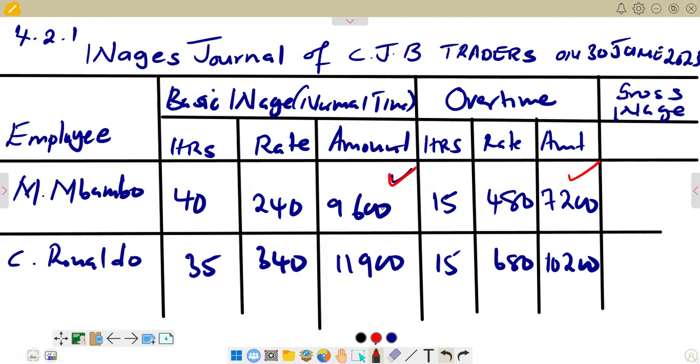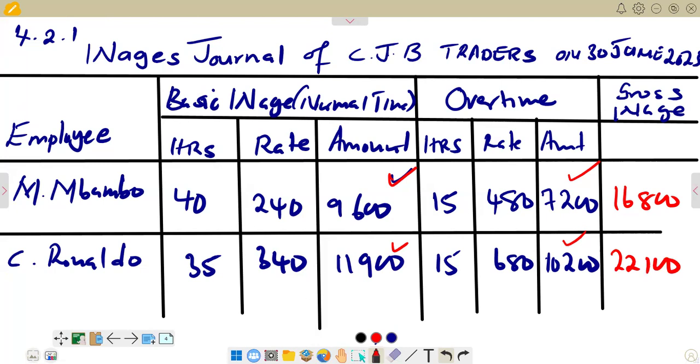So we say 9,600 plus 7,200, you are going to get 16,800. So here 16,800 is representing the gross wage for Mbambo. And then for Ronaldo, we are adding the normal time amount and the overtime amount. Then we get 11,900 plus 10,200, then we get 22,100. So this is what we have in terms of the calculation of the gross wage.